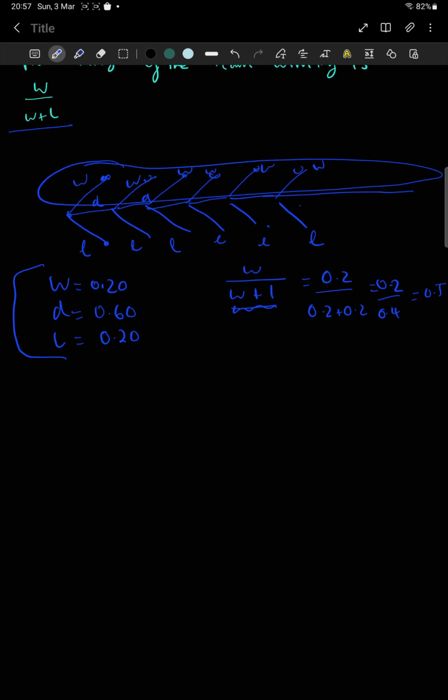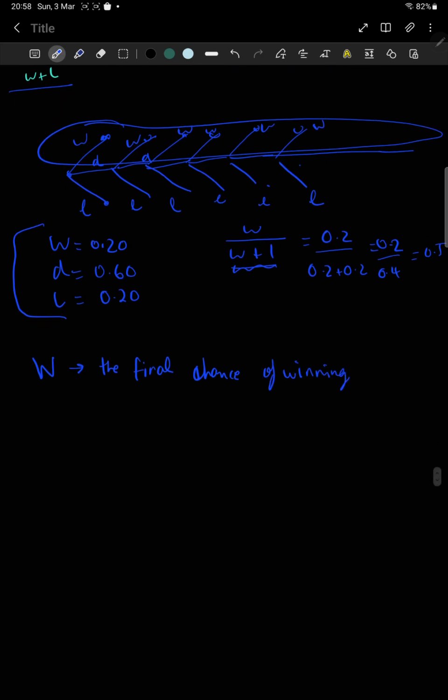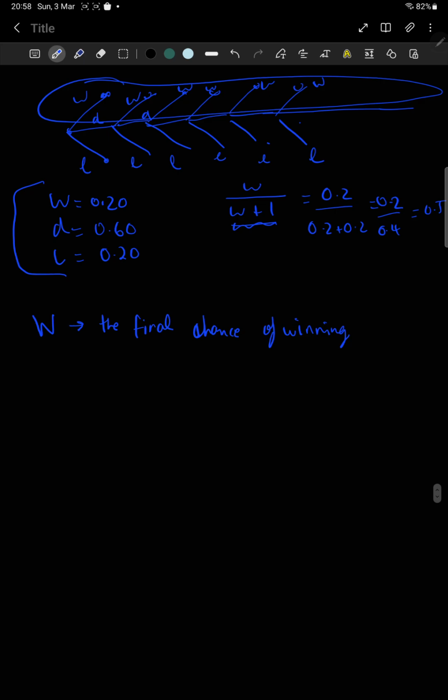So let's define big W as the final chance of winning, okay? And let's try and calculate it. So let's sort of iterate through all of these games and add on to W, right?